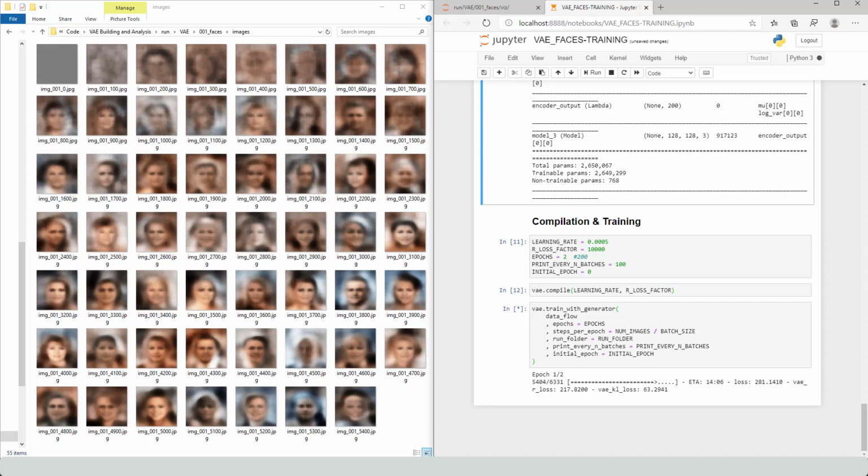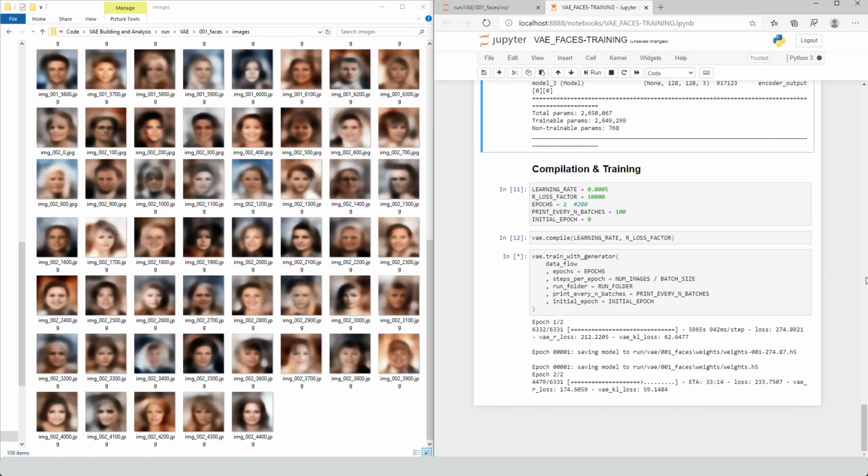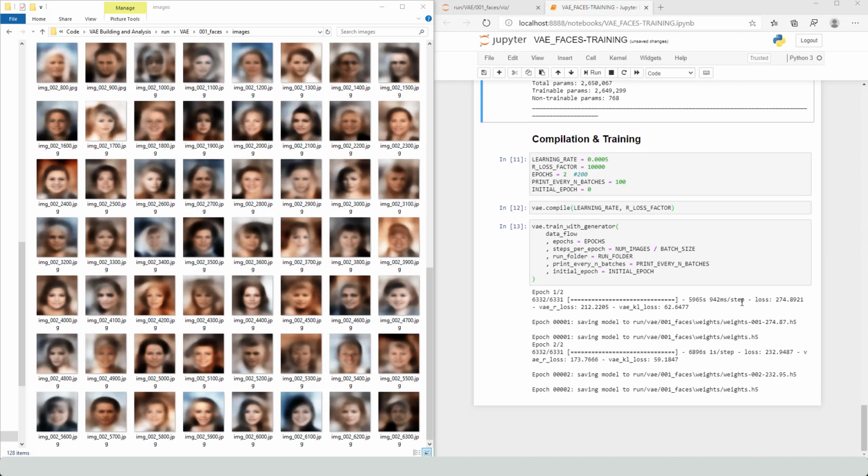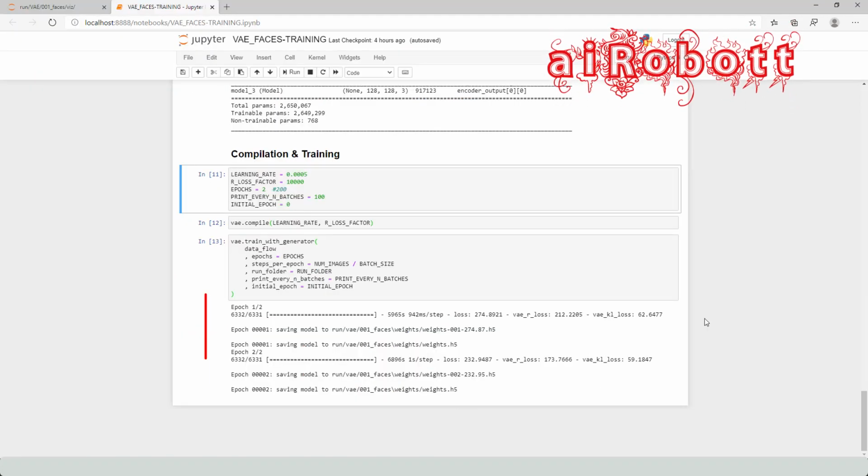After 100 batches, a new image, img_001_100.jpg, is saved. Similarly, for every 100 batches, one new image is produced. This continues up to the end of the second epoch. Observe the output. I have run only 2 epochs, but it is good to run up to 200 epochs for best training of our variational autoencoder.